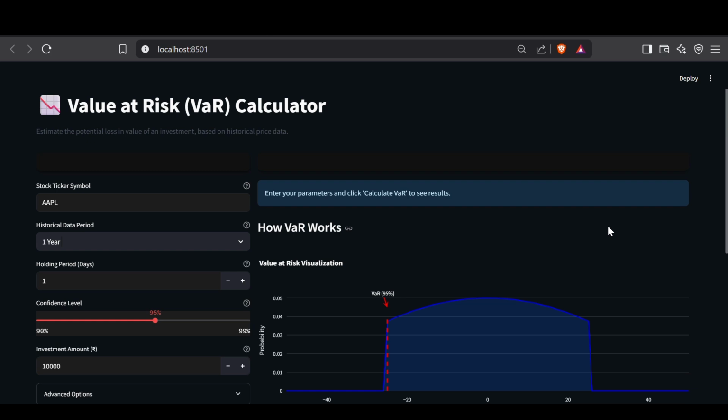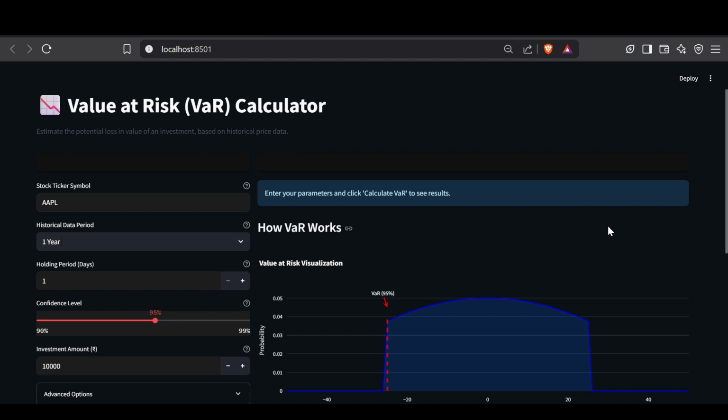So hi, I'll be showing you all around VaRify, which is my value at risk calculator, which I've created using VaRify API and statistical models such as student t distribution and normal distribution to calculate the potential losses in Indian rupees of investments made into the New York Stock Exchange or NYSE.